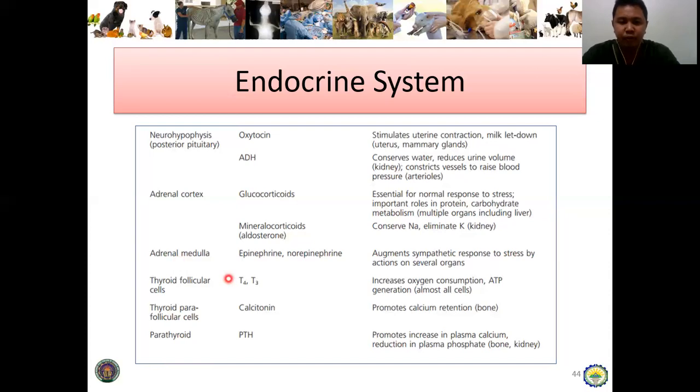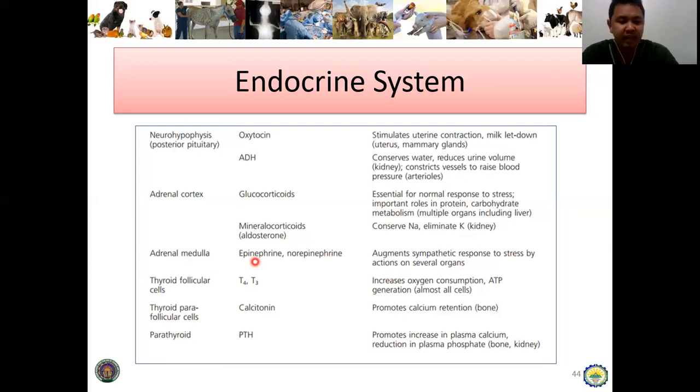Next, aside from the adrenal cortex is the adrenal medulla. There are two hormones involved, the epinephrine and the norepinephrine. They augment sympathetic response to stress by actions on several organs. Di ba, nka-mention ko sa nervous system na there are two parts, the sympathetic and the parasympathetic nervous system. So sa sympathetic, fight and flight response.